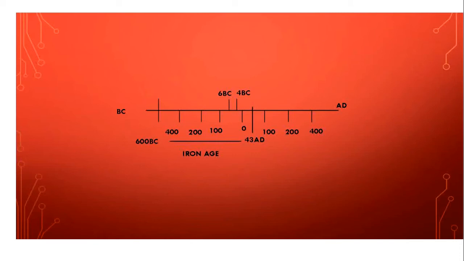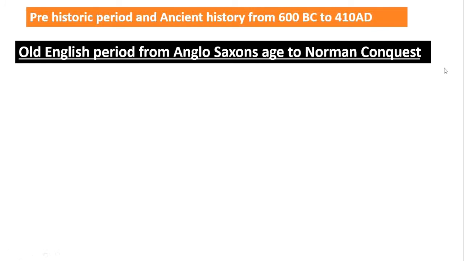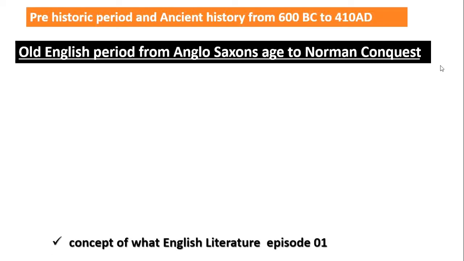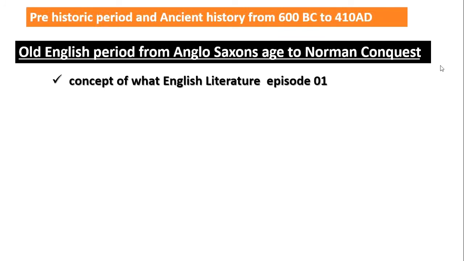So till now we have gained the concept of what English literature is and how this field is connected with Great Britain and the United Kingdom in episode number 1. Then we were informed about who the people in England were when England was not known by its name. It was just a place, and about the main countries that are important to know in episode number 2.